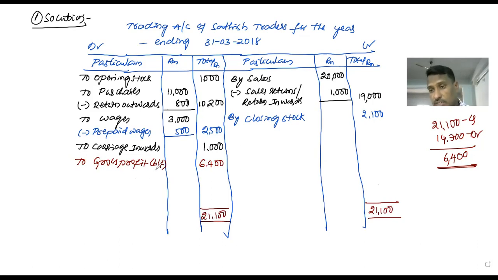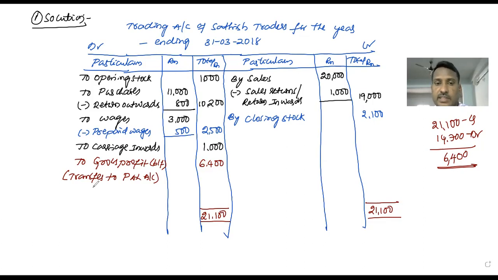This gross profit is transferred to P and L account, meaning profit and loss account. Whatever the result of the trading account, it is transferred to the profit and loss account.